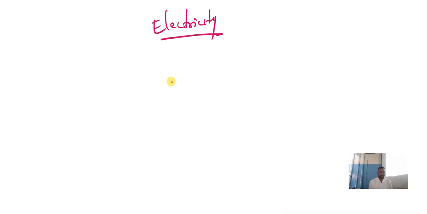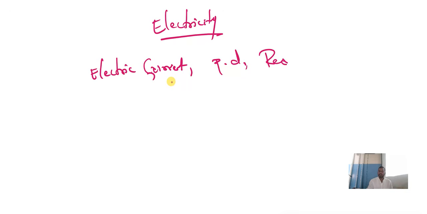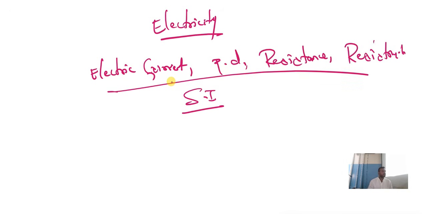And coming to the next chapter, electricity. In the electricity chapter, what do we want to study? Very simple. You need to remember the definition of electric current, potential difference, resistance, and resistivity, and their SI units.